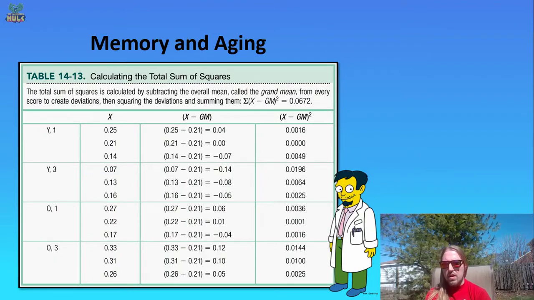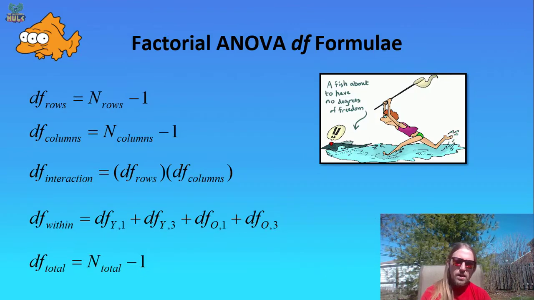We do see that data here, so it looks like if you look at the X column that there were 3 individuals in each of these cells. So there were 3 younger adults who received 1 repetition, there were 3 younger adults who received 3 repetitions, and so on. And so then our degrees of freedom within, if we do go back here where you actually have to take the degrees of freedom of each cell, it would be 3 minus 1 for each of those 4 cells.